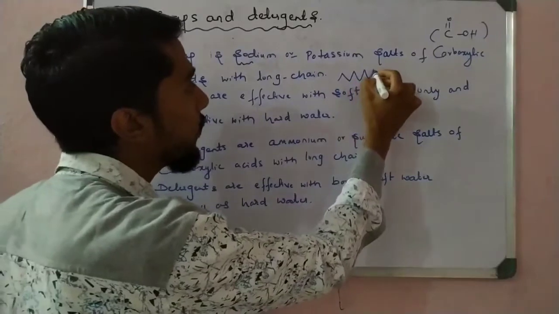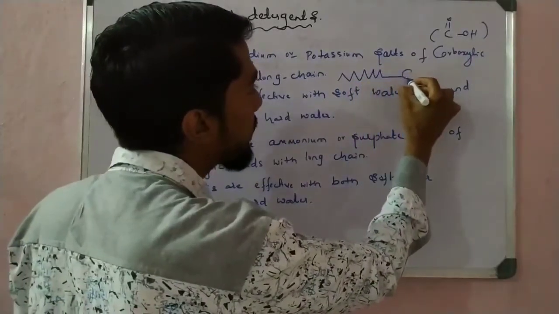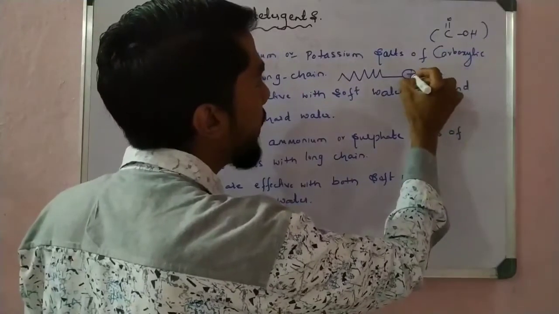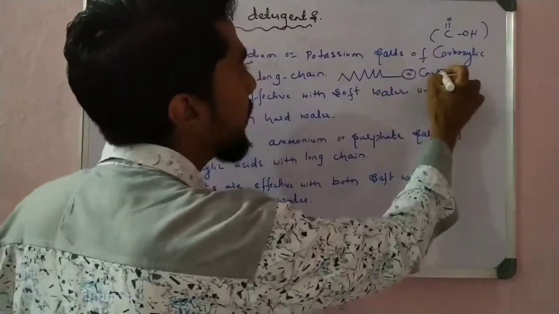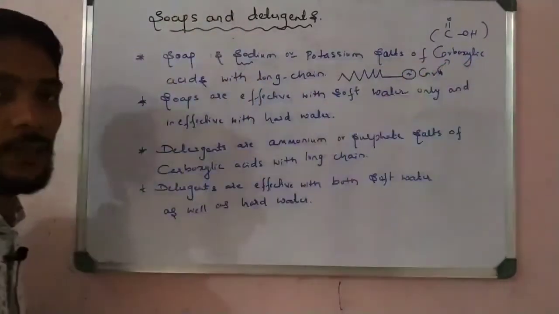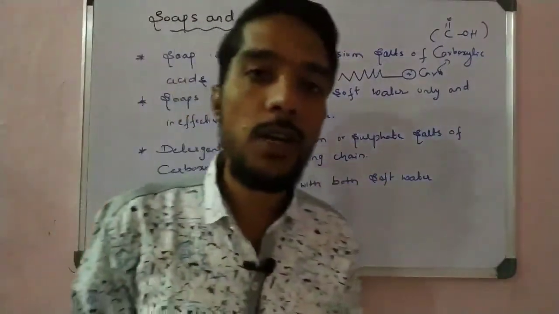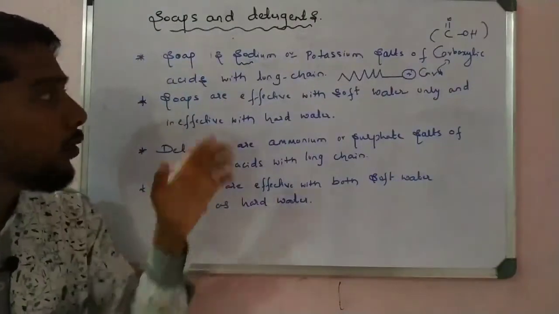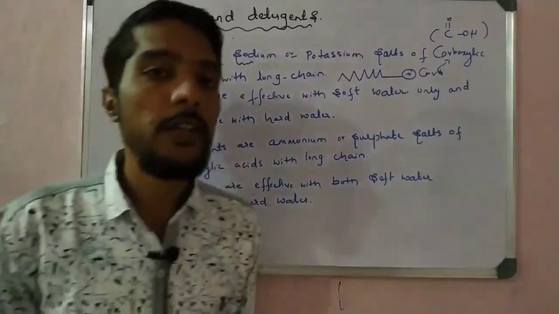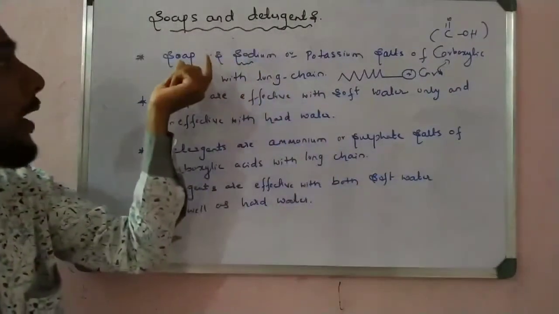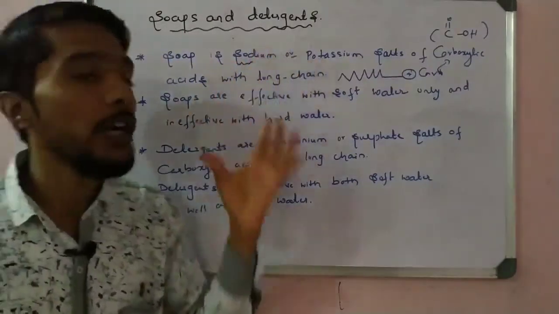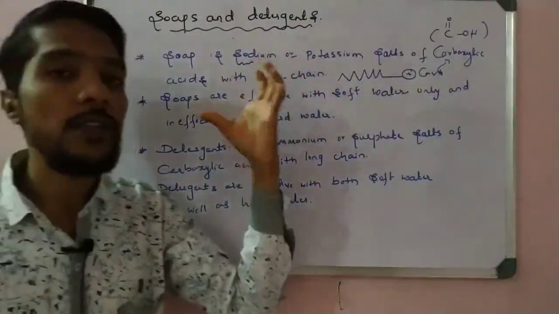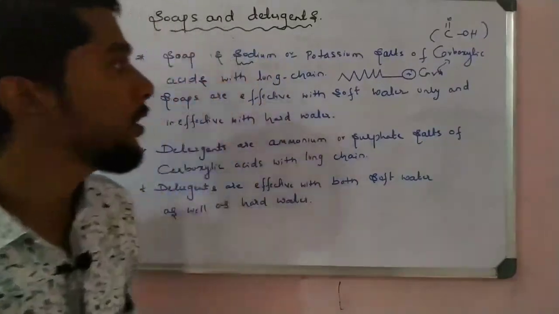This is the long chain, and its end is connected to the carboxylic acid. So this is a long chain carbon compound in which the functional group is a carboxylic acid. This is the first point. What is soap? Define the soap. Soap is a sodium or potassium salt of carboxylic acid with a long carbon chain.